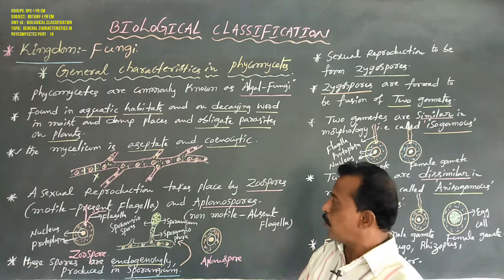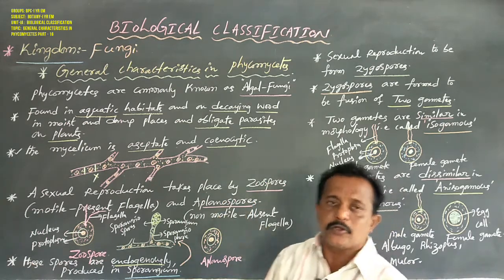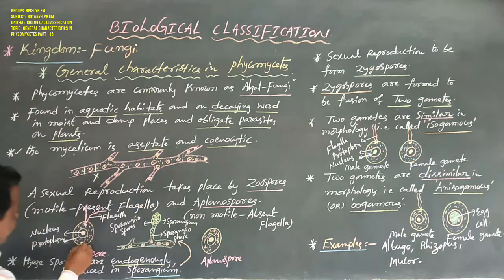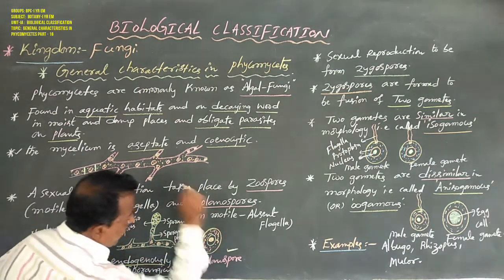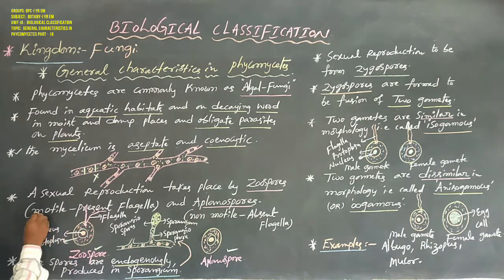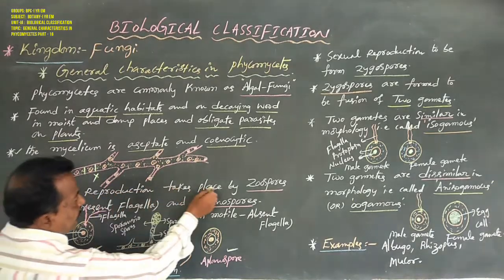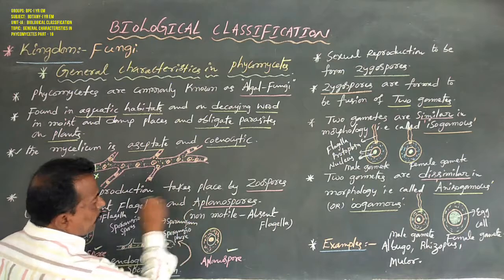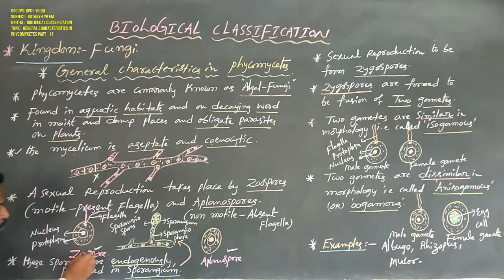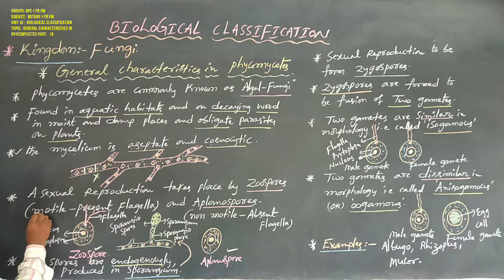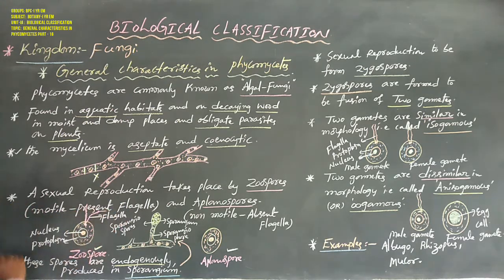What is the meaning of zoospores and aplanospores? A zoospore is a motile spore, meaning it has flagella. Zoospores, the motile spores, have flagella.